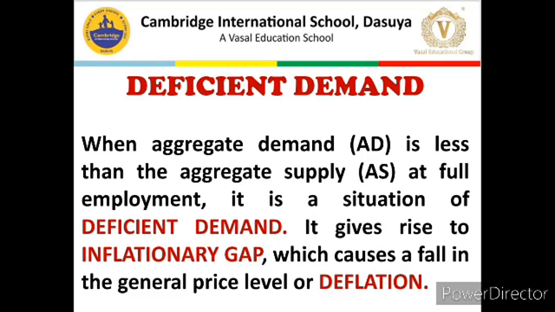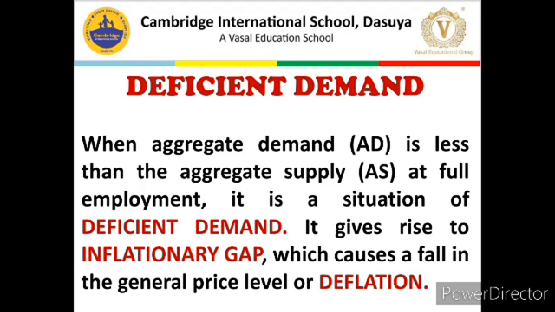Now, deficient demand refers to the situation when AD is less than AS at full employment level of income. Suppose full employment level of income is 10,000 crore and AD is 8,000 crore.